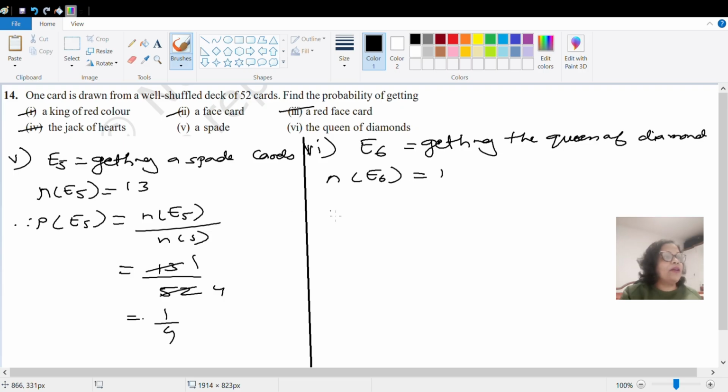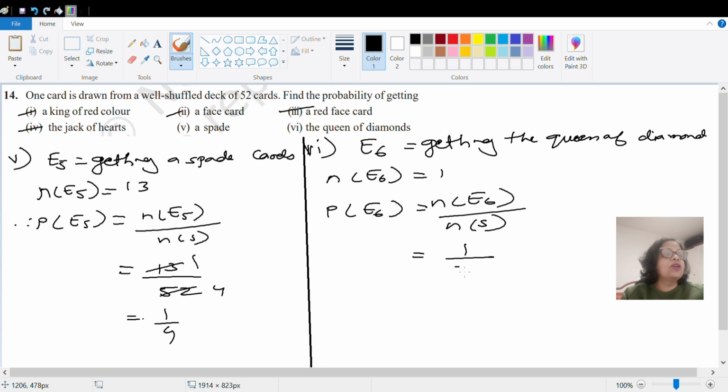Then probability of E6 will be how much? Can you tell me with the formula? It will be n of E6 upon n of S. N of E6 is 1 and total number of cards which are available are 52. So it is 1 by 52. Okay, so this finishes our question number 14. Let us go to the question number 15.